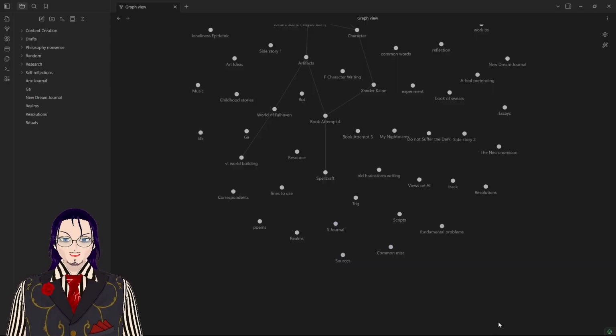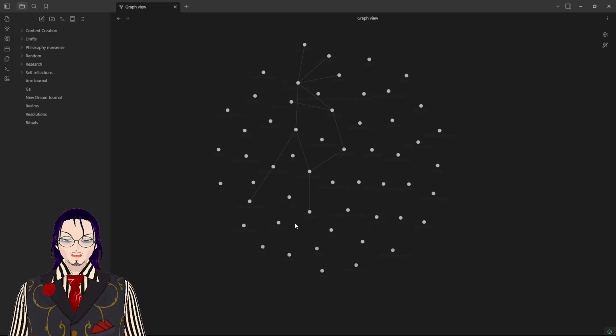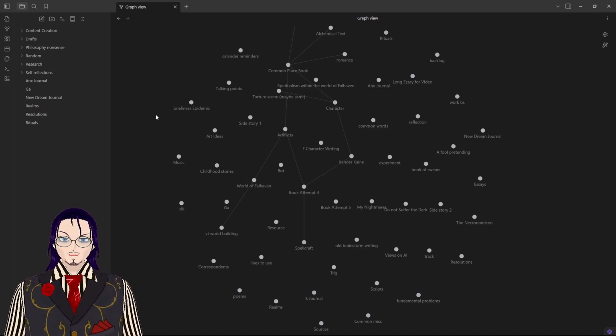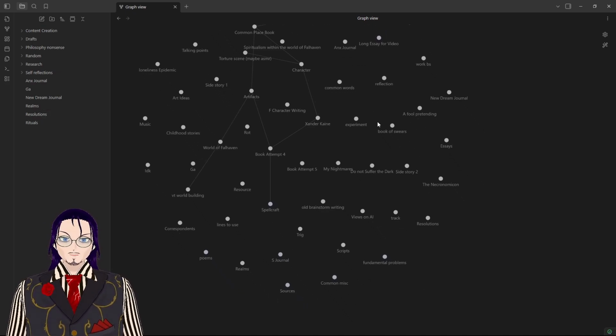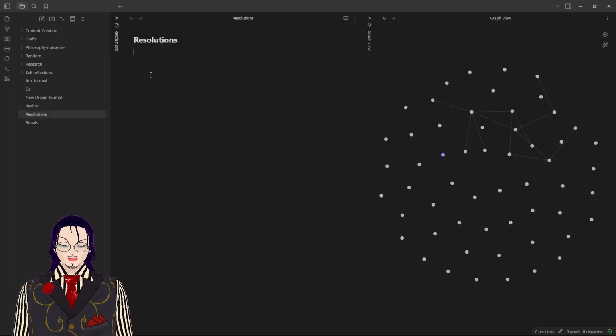So yeah, this is Obsidian. This is my notes taking app. I got a lot of different things here. Where is it? Because I want resolution. I could just click on this, but I want the little dots in the background. There it is.